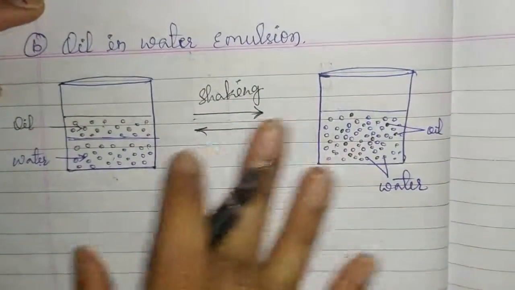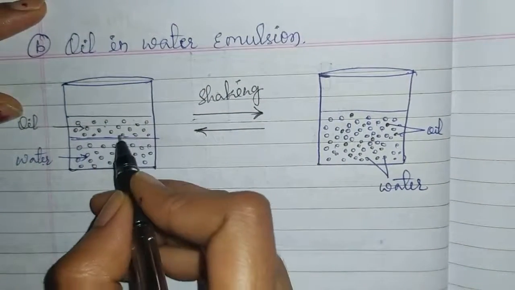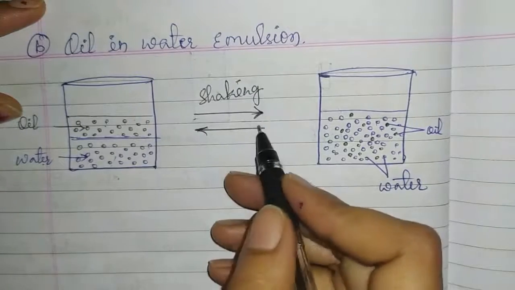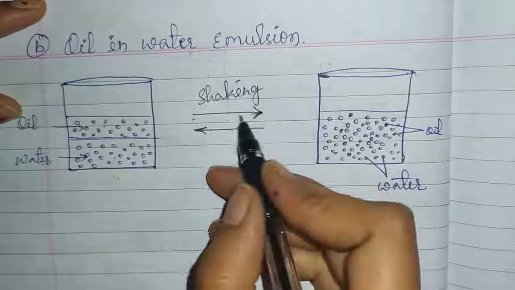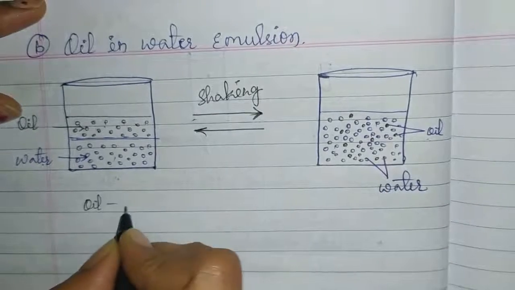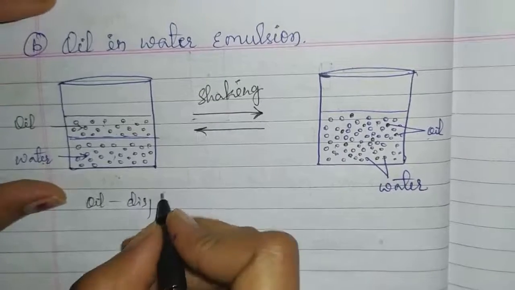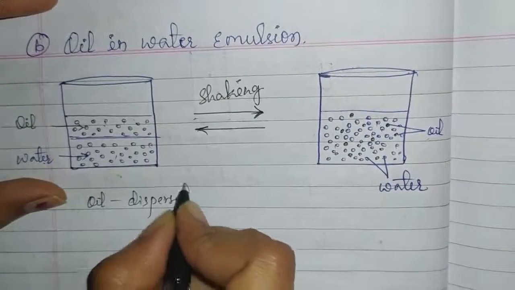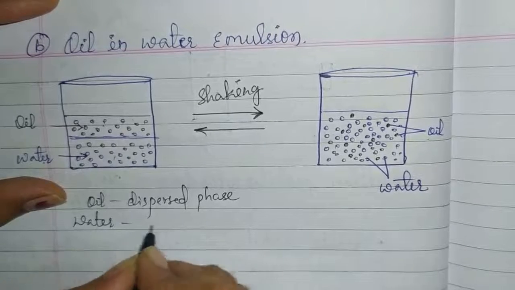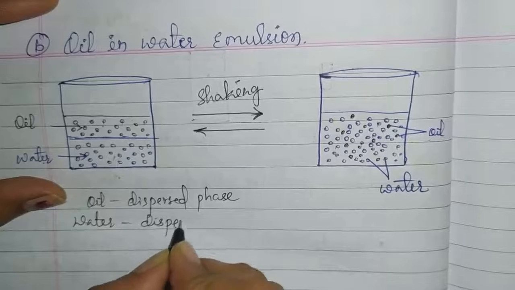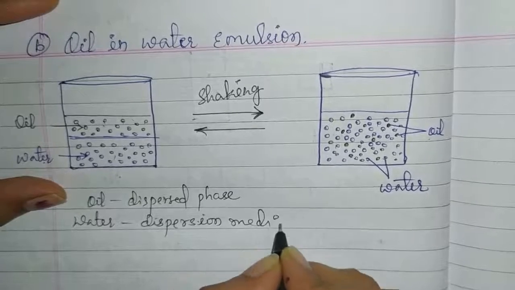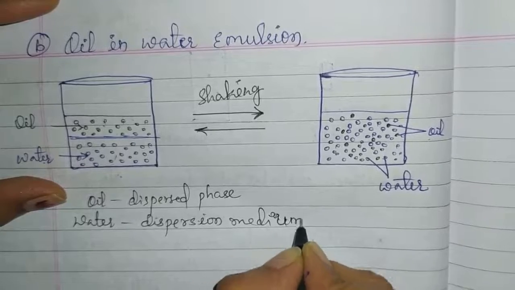Okay, see here, on shaking this beaker, this oil and water will mix, and here oil is the dispersed phase and water is the dispersion medium.